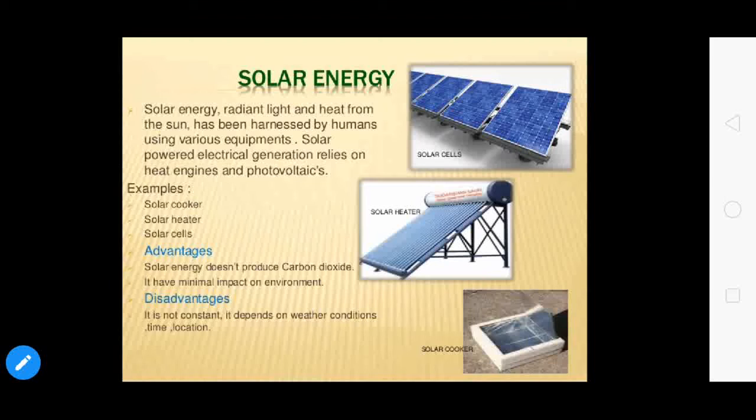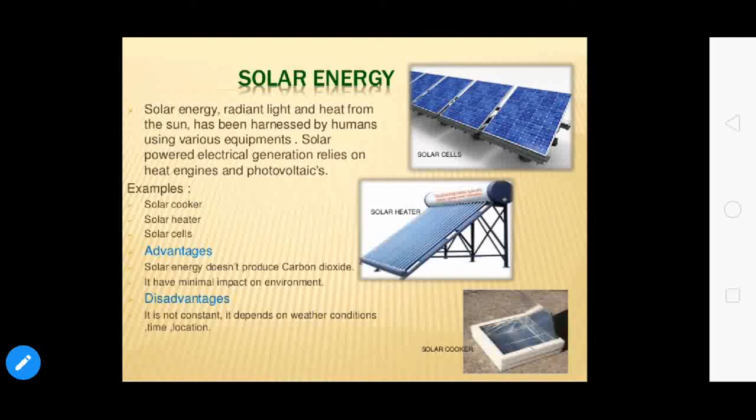So let me talk about the advantage of solar energy. Its advantage is that it is environmentally friendly. That means it doesn't produce carbon dioxide, it will not pollute the environment, and it has a minimal impact on the environment. Its disadvantage is that it's not always constant. For example, it may vary when the weather is bad, when the location is changed, and when the time is changed.